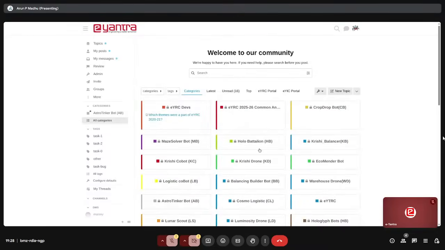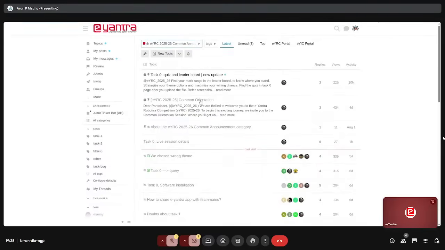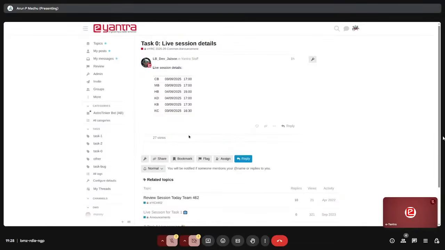So again, for another theme, let's say Krishi Balancer, I can go to stage 1 Q&A and ask questions related to Krishi Balancer. Okay. Now, since all that is done, let me come back and show the common announcement once again. So this was all regarding the common orientation: if you have a task, how to post a query, and how to submit the task. If you are facing any difficulty with all those things, you can ask the query. So how to ask the query and all that is covered.